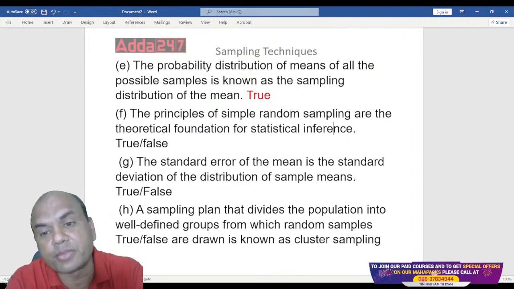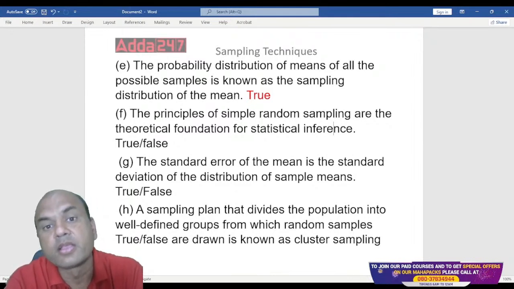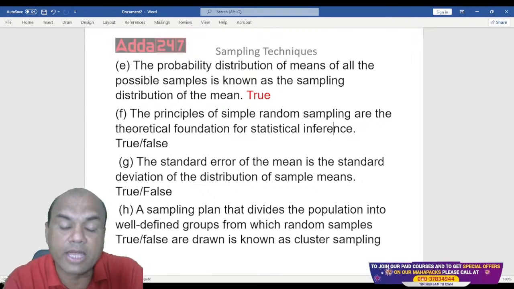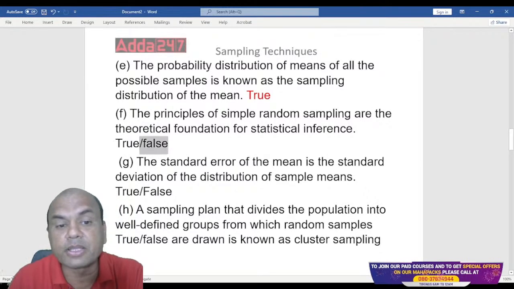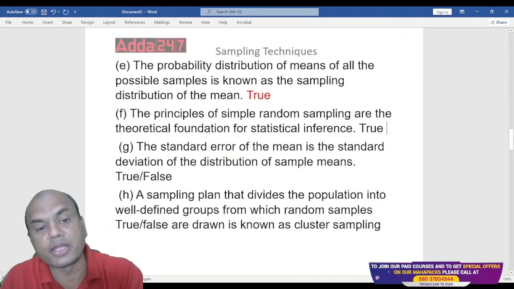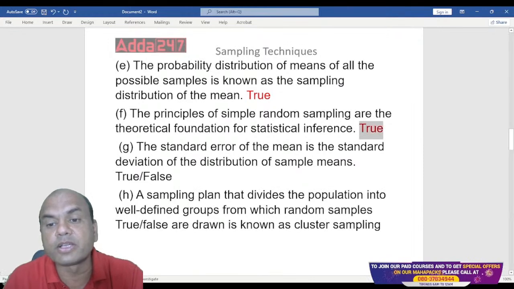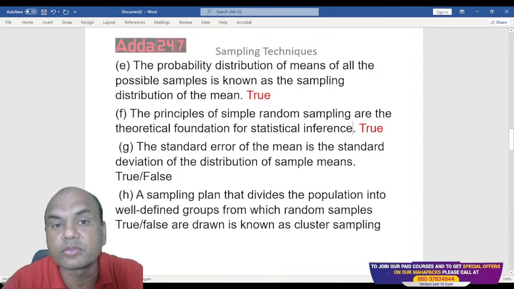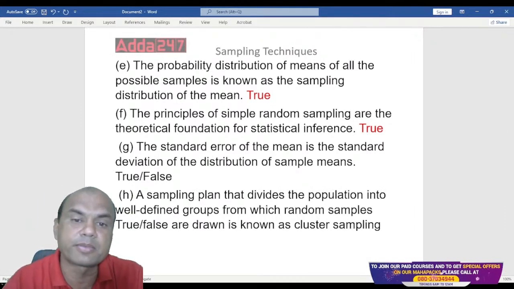The principles of simple random sampling are the theoretical foundation of statistical inference. Suppose I have to find any inference of a population, then the best method is simple random sampling. So that is again true. Remember, simple random sampling is the best sampling. All the remaining ones, like cluster, systematic or stratified, come later, but the basic one is simple random sampling.